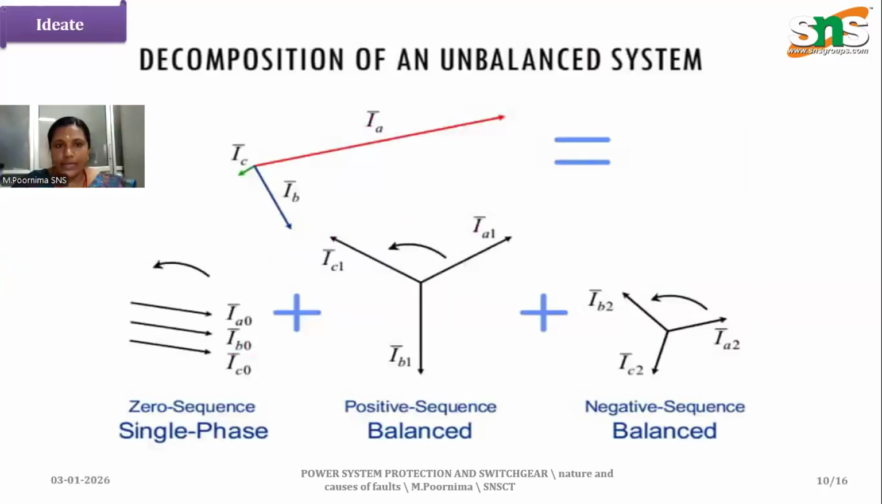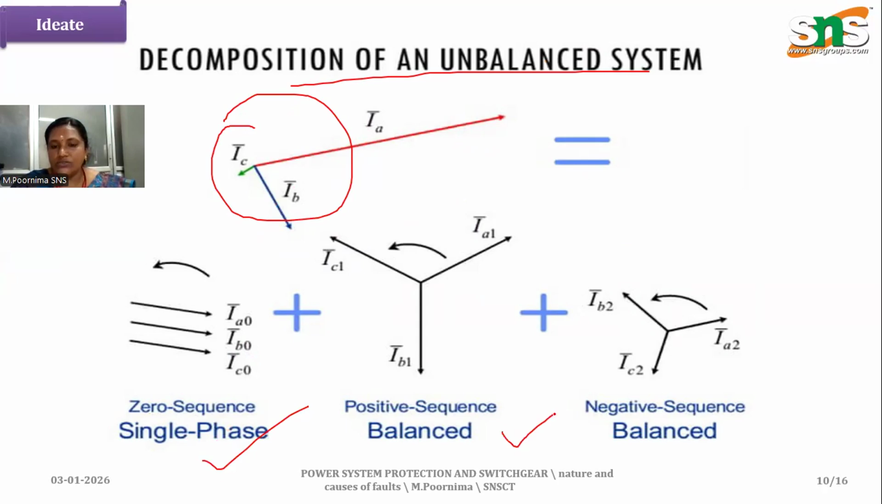It's the decomposition of an unbalanced system. We'll be seeing the three phases unbalanced. Because of this unbalance, we have the zero sequence, positive sequence, and negative sequence components, balanced. We have all these sequences balanced. We'll be learning this in upcoming classes.